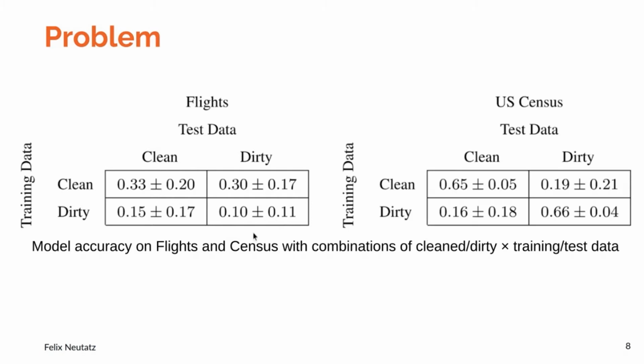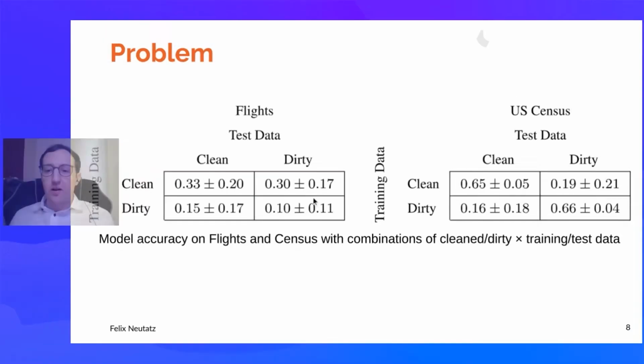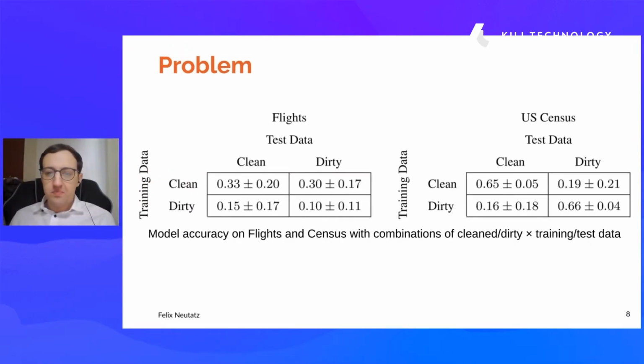But we also analyzed a second data set, namely the US Census data, where we want to predict whether a person earns more than $50,000 a year. And here, surprisingly, we see that if we use both training and test in the dirty version, we actually get the best model accuracy. So just imagine you put all that effort into cleaning both the training and the test, and you actually get a worse accuracy than if you would have just used the dirty version.